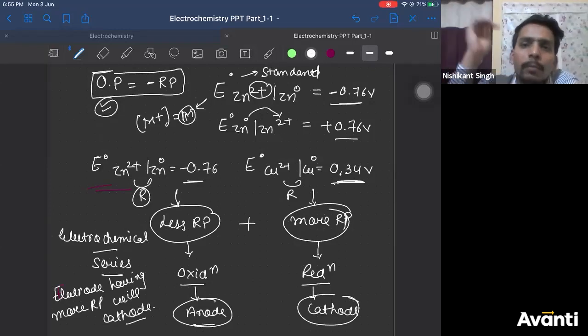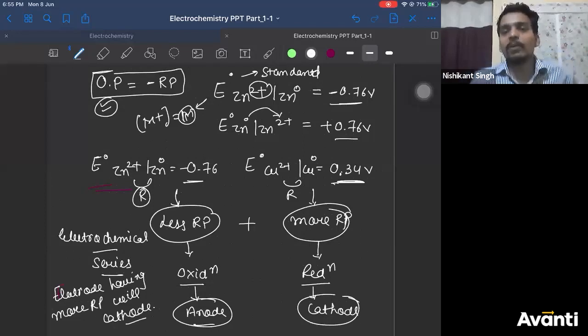Why will current flow in the opposite direction? Kishore, that's a convention. It has been assumed that if electrons flow from left to right, current will flow from right to left. There is no explanation for it. It is a convention, like work done in thermodynamics is a convention. So similarly, it is also a convention.